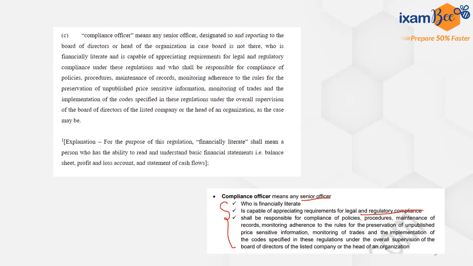That the compliance is being followed by the various parties, by the head of organizations, key managerial personnel, all those people. And he should also be responsible for compliance of policies, procedures, maintenance of records, monitoring adherence to the rules for the preservation of unpublished price sensitive information, monitoring of trades, and implementation of codes. So whatever has to be compliant with respect to the act, with respect to the regulation, that is the purpose of the compliance officer.